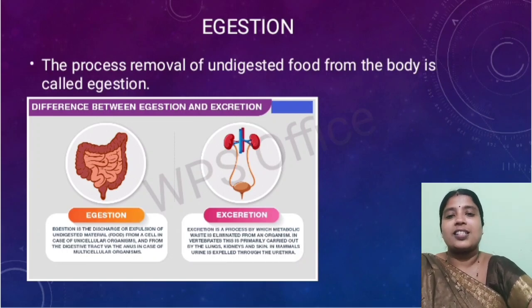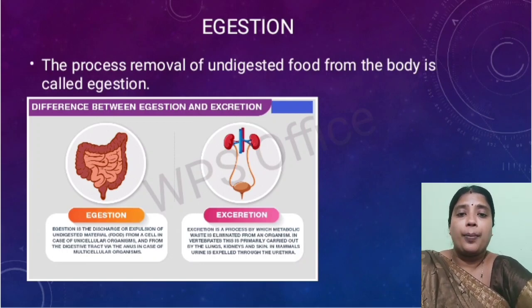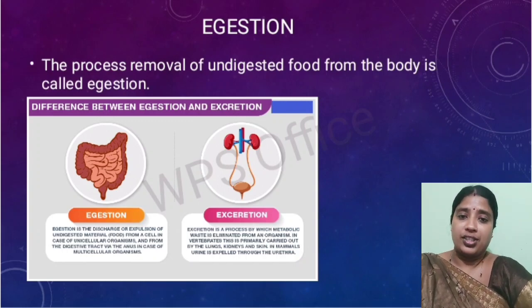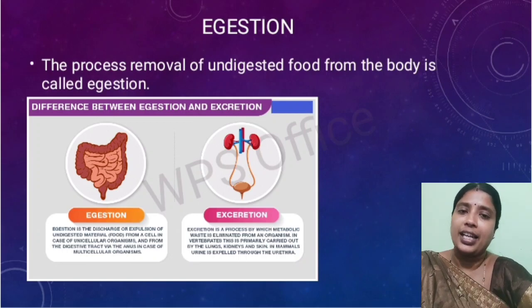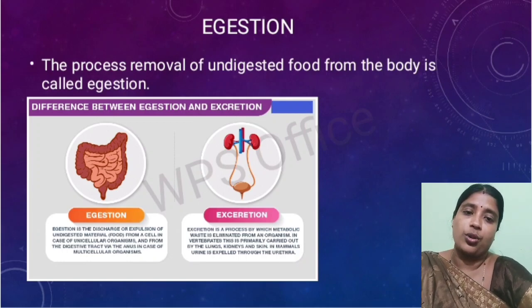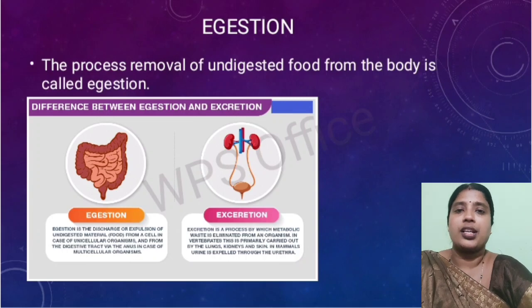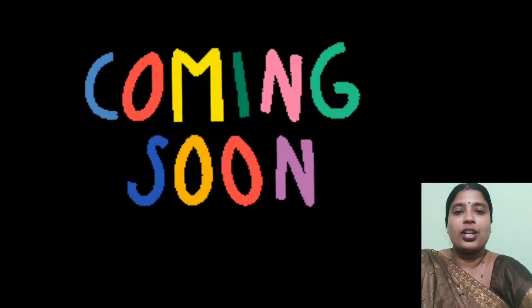Okay, so this is the general process of nutrition in animals: ingestion, digestion, absorption, assimilation, and then egestion. All the animals follow this process only. Depending upon whether they are unicellular or multicellular, there may be little changes in the process of nutrition. Very soon I will come up with the next video for the next part.